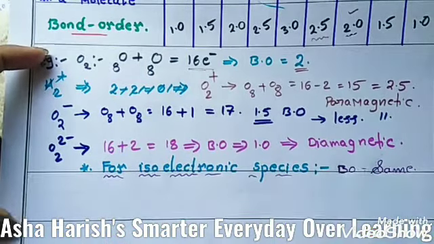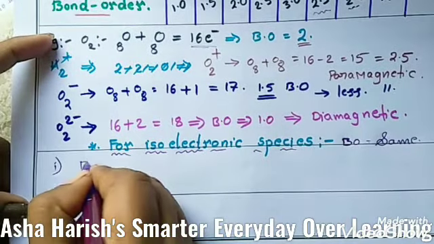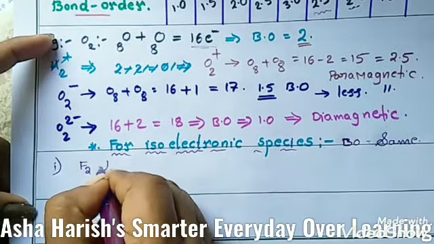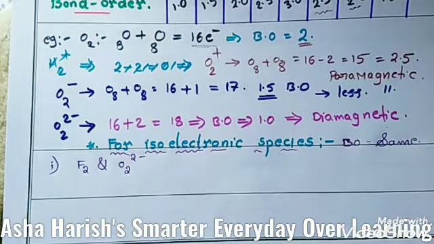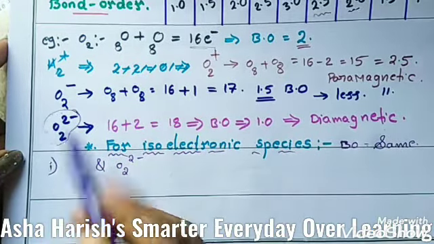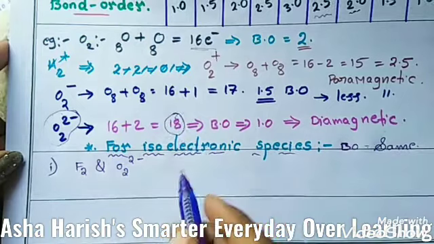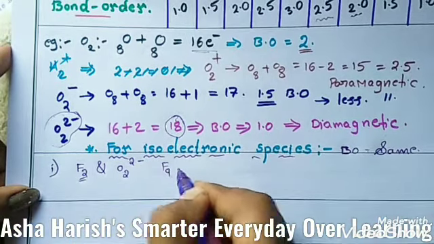For example, here the first example, F2 and O2 2 minus. Here already for O2 2 minus we have calculated the total number of electrons. We got it 18. For F2, F means atomic number 9.